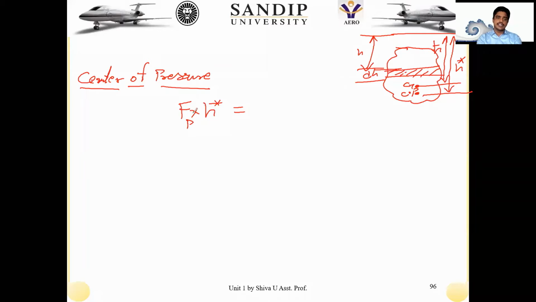So here this is the force of pressure into the height, that is, the total pressure force into the height where exactly the center of pressure is. But initially I am not sure where exactly my center of pressure is located, right? So let me write it as the pressure equal to the total pressure acting on the fluid element. What is the total pressure acting on the fluid element? Just now we have initially found that, right?